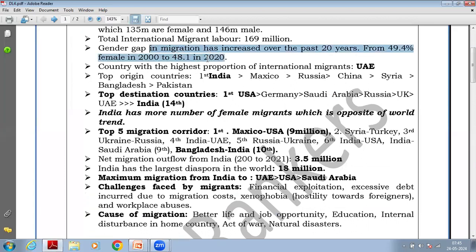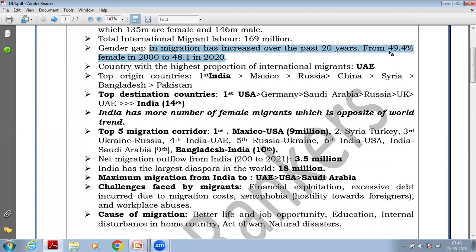There is a gender gap in migration, and that gender gap is increasing with every year. This gender gap is skewed towards male. In other words, the number of females migrating is less compared to males, and this gap is increasing.